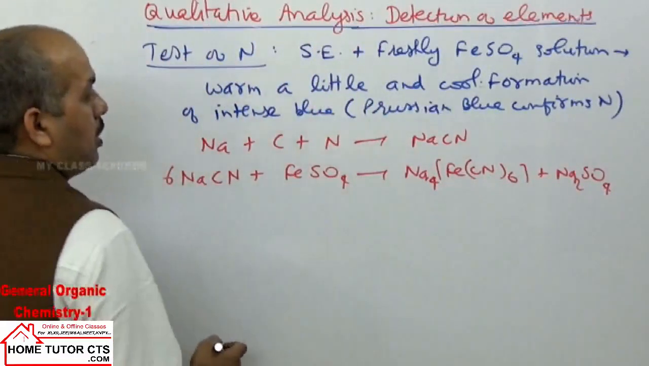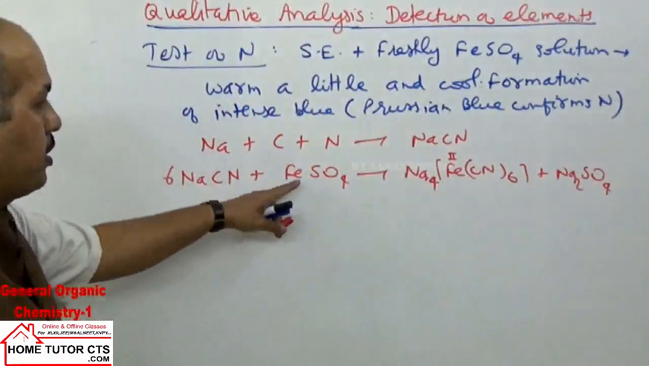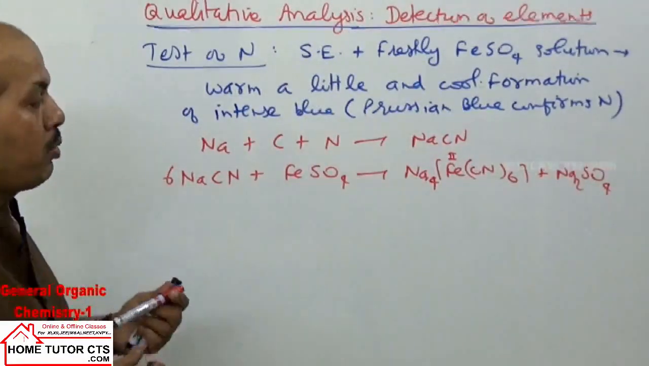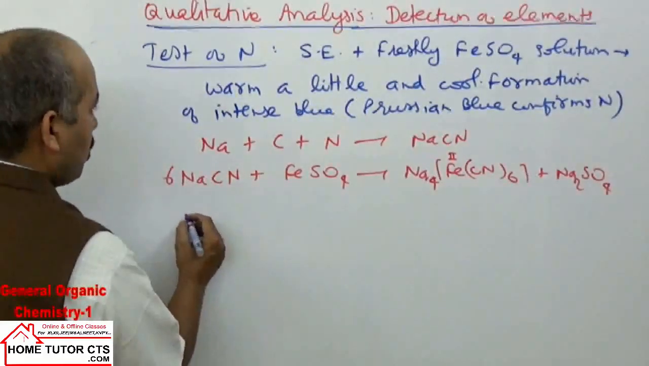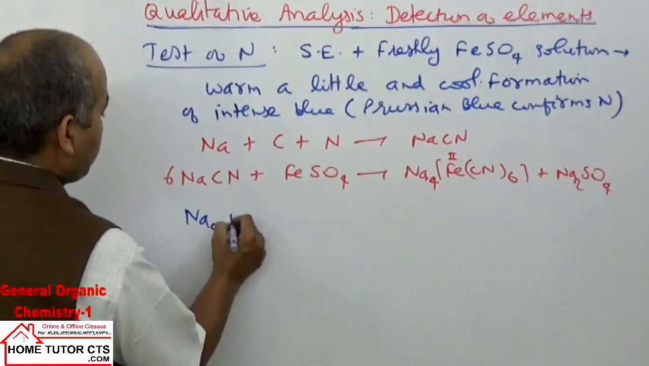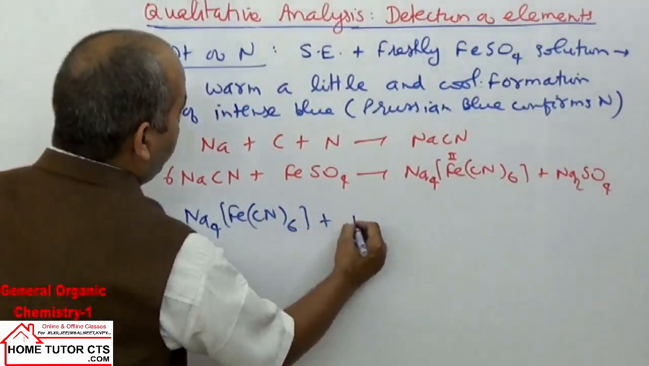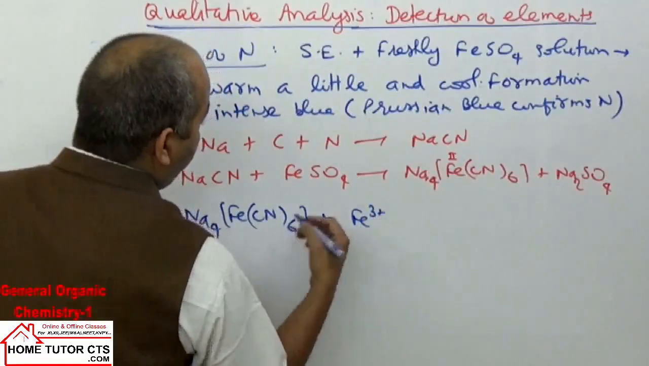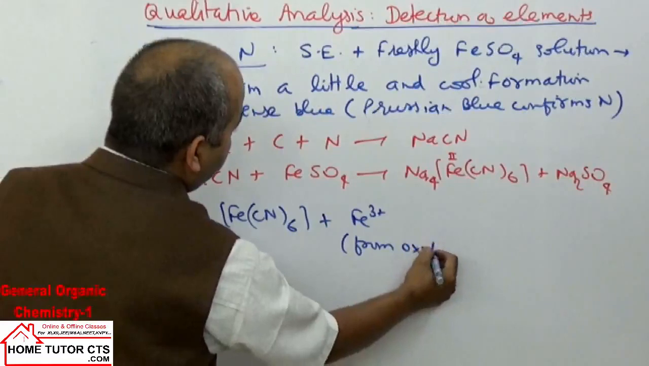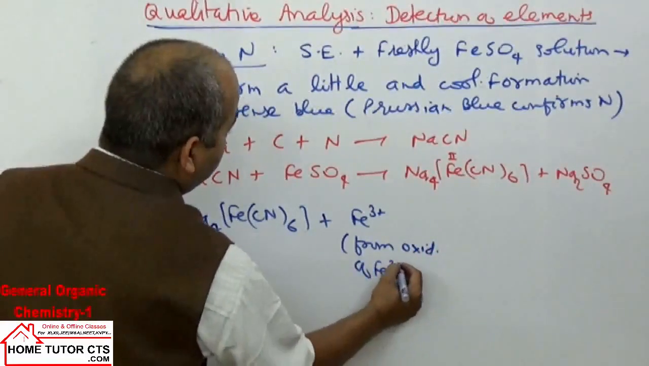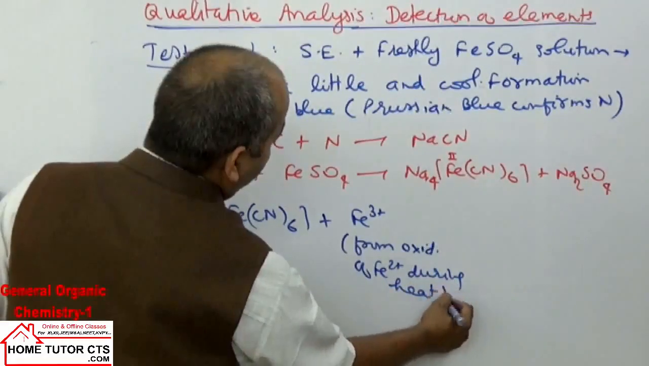This is the formation of sodium ferrocyanide, its common name. Iron is in the +2 state. It is a complex formation reaction, and after this we can take the reaction of Na4[Fe(CN)6] with ferric ions. Where do the ferric ions come from? They come from oxidation of ferrous ions during heating or warming.